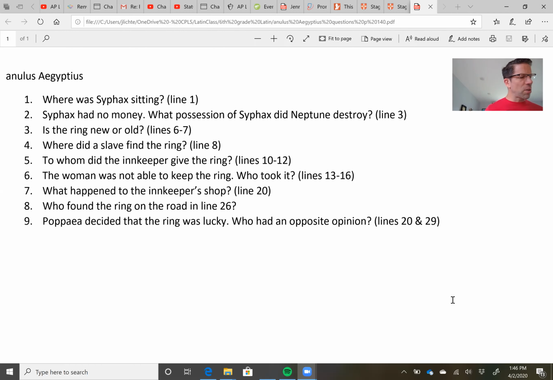So the servus saw, he caught sight of, he conspexated the annulum. Oh my goodness. And then he postulated the annulum. He demanded it. Give it to me. He saw the annulum and he really, really wanted it. And guess what? The femina servo eum tradidit. No surprise there, astute readers. You were guessing that he would have taken that thing. And so make sure you write that down for number 6.